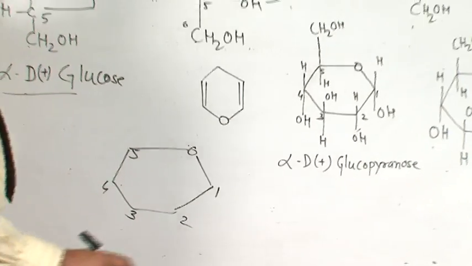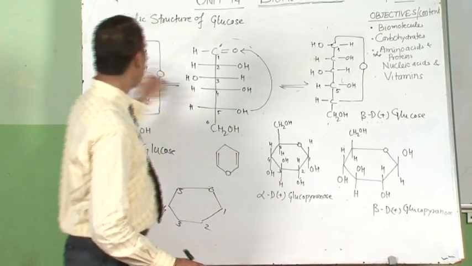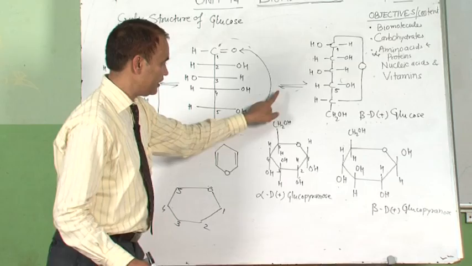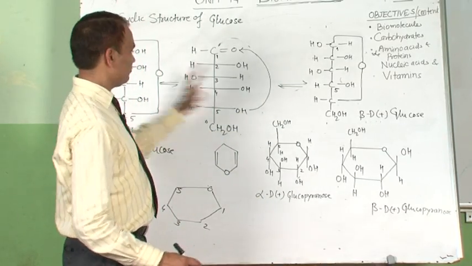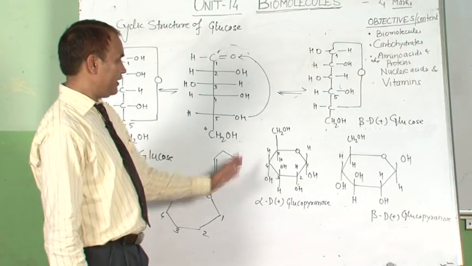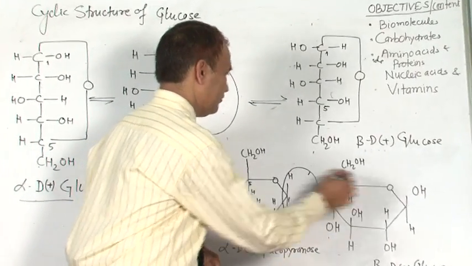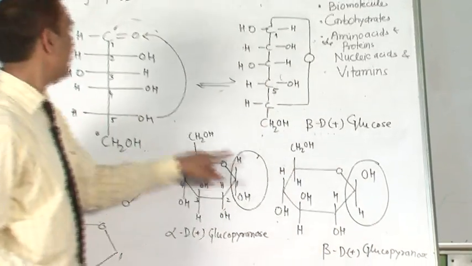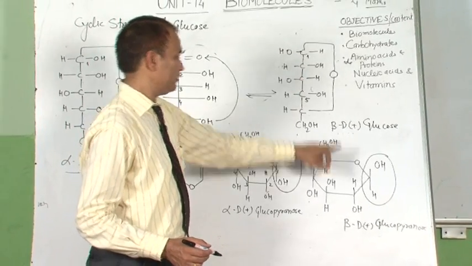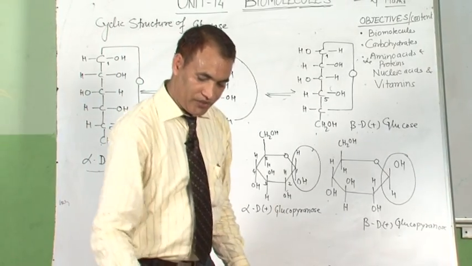Groups on the left side are written at the top and groups on the right side are written at the bottom. Here H, OH, H, OH, and second carbon OH, H. Similarly, if you write these substituents, we get this structure. This is known as alpha-D-glucopyranose. And in beta-D-glucopyranose, this is the structure. These differ only at C1. Here hydrogen is on the left at C1, and in the other OH is at C1. These two forms are known as alpha-D-glucopyranose and beta-D-glucopyranose.